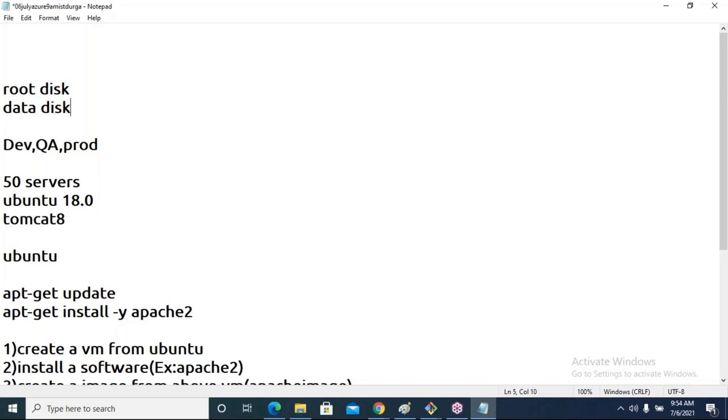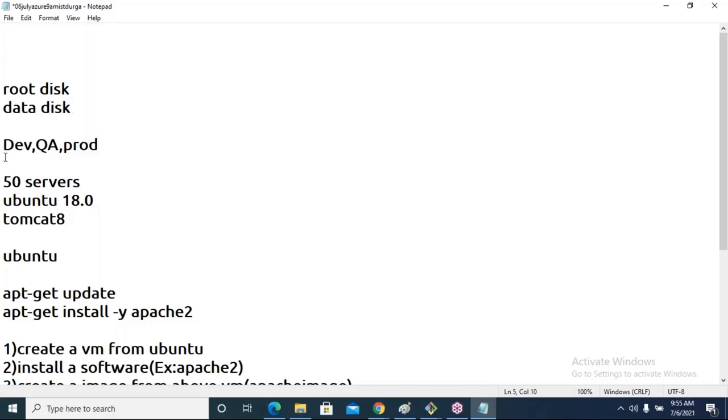Root disk is a disk which is having the operating system. It is just like the C drive in our laptop. Okay, so we have D drive, E drive, F drive, G drive, P drive, many drives are there. In the same way, we can create a new hard disk. Whatever disk we are going to add is called a data disk.